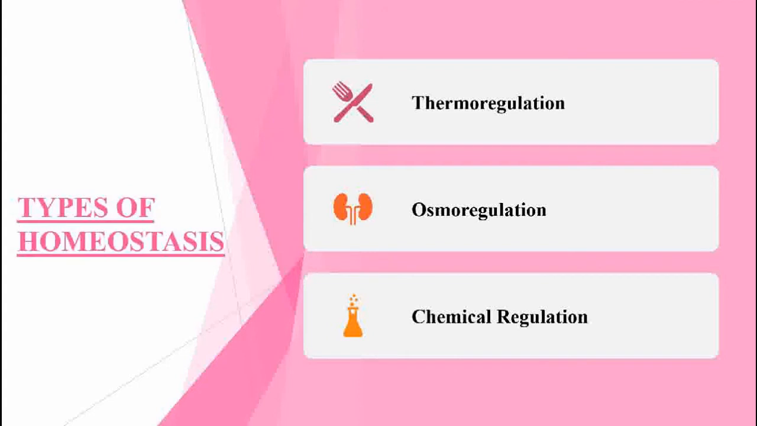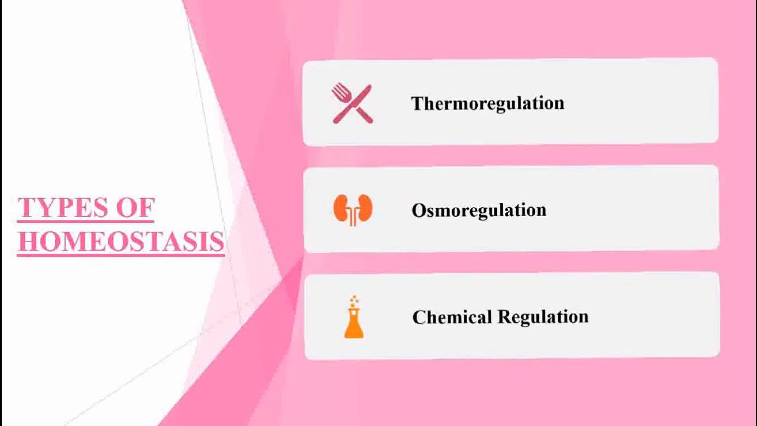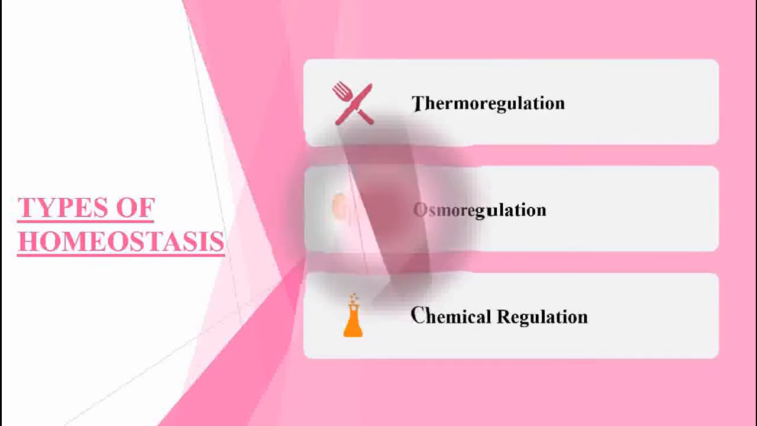Each homeostatic mechanism is responsible for the regulation of a specific variable, on the basis of which homeostasis is classified into three categories: thermoregulation, osmoregulation, and chemical regulation.